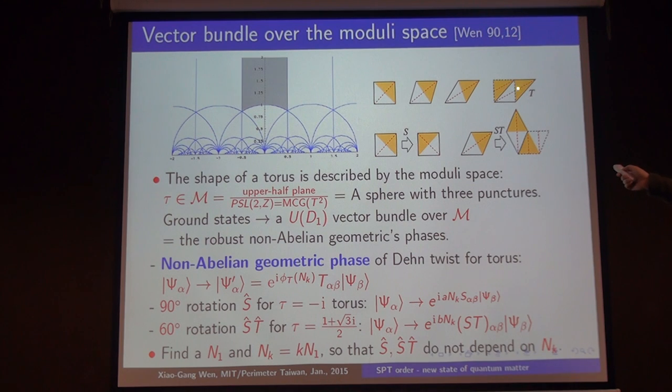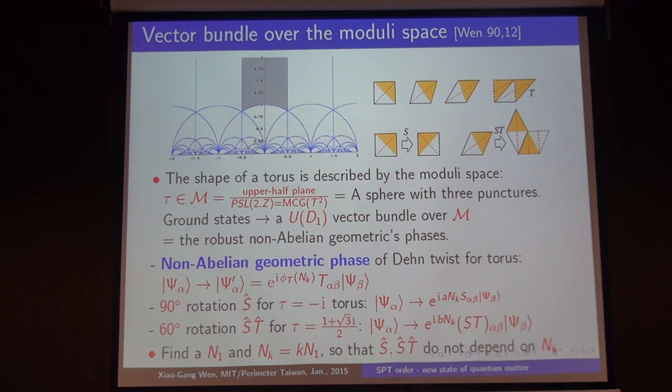So actually these two shapes are different shapes. But these two shapes are actually the same shape. They only differ by a choice of coordinate. So this is just an example. Every mapping class group element is a map which maps the torus back onto itself. For different mapping class group elements, we can have this kind of so-called large loop. So we deform from here to here. This loop is not contractible, but still a loop, because this shape and this shape are actually the same shape.